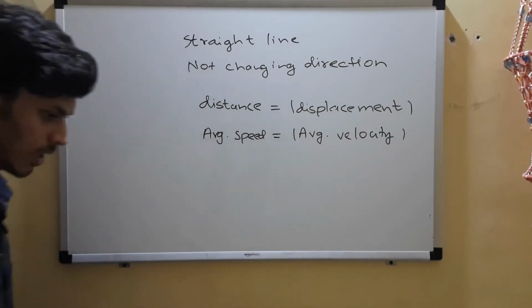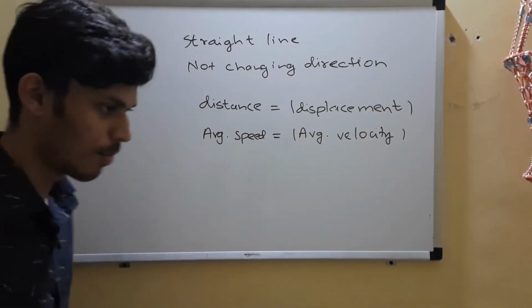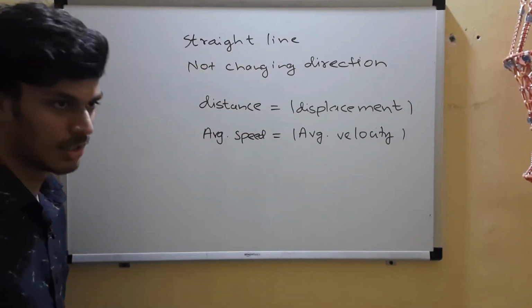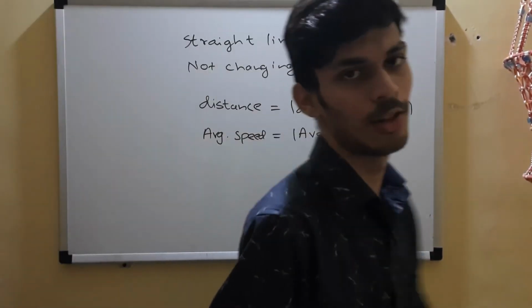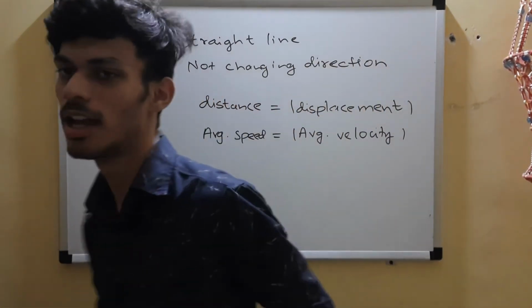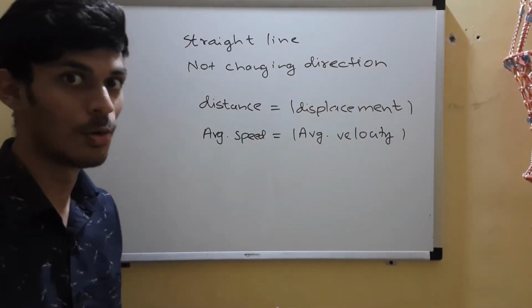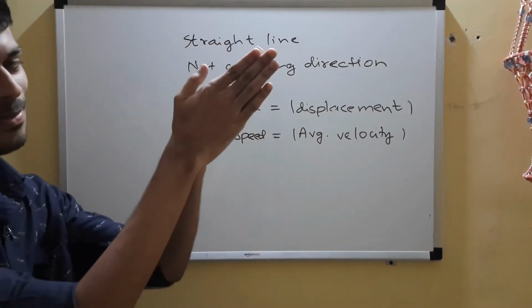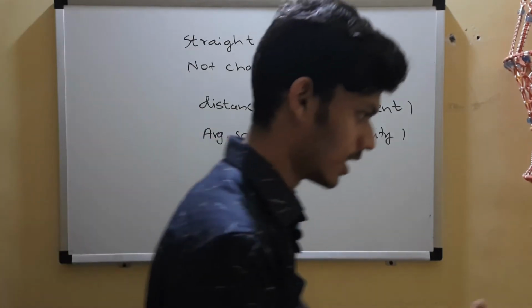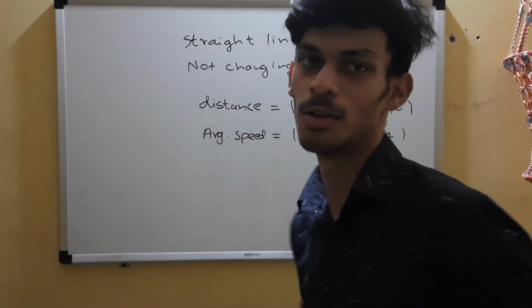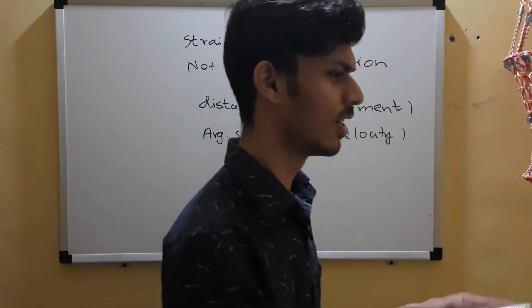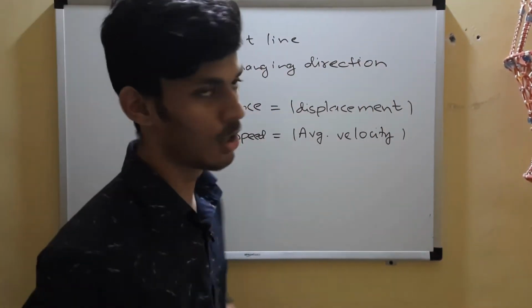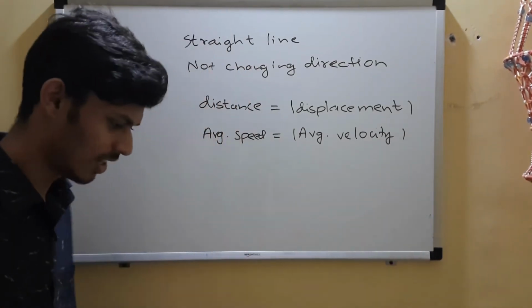So you are moving in a straight line. Suppose this is my straight line. The condition is that I cannot change my direction. I cannot suddenly turn and move backwards. Since I want to go in a straight line, I cannot take turns, right? I have to move along my same line. So as long as I move in a straight line and I don't take turns, whether 180-degree or even some angle turns, distance will be equal to the mod of displacement. Just feel it.